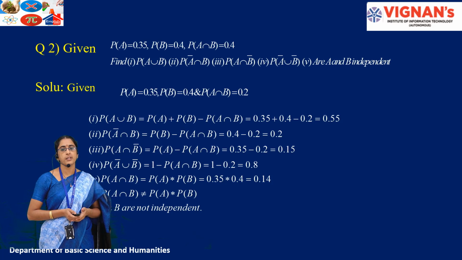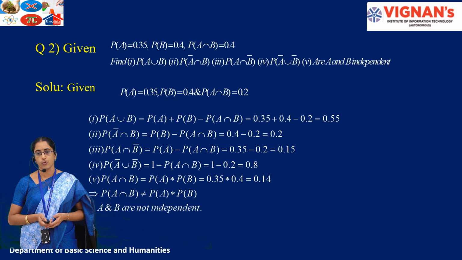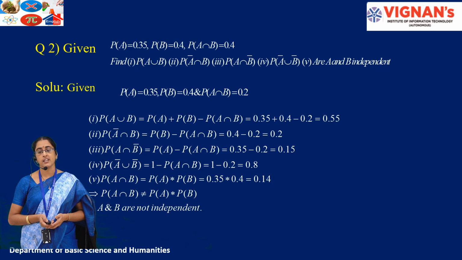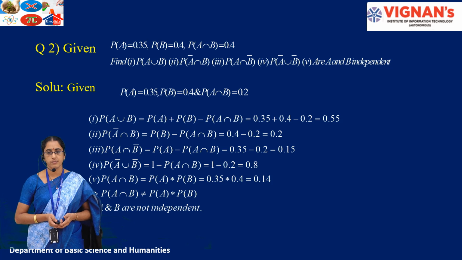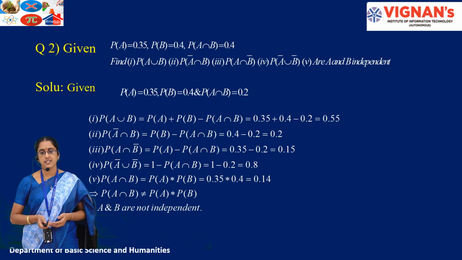Then the next problem. It is given that probability of A is 0.35, probability of B is 0.4, and probability of A intersection B is 0.4. Then find probability of A union B, probability of A bar intersection B, probability of A intersection B bar, and probability of A bar union B bar. And also we have to verify whether A and B are independent or not. So, using the formulas we have just discussed in the previous